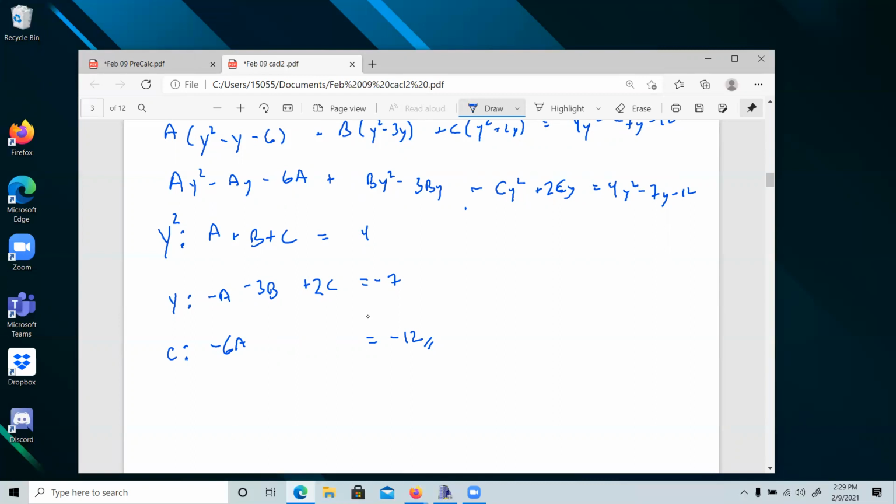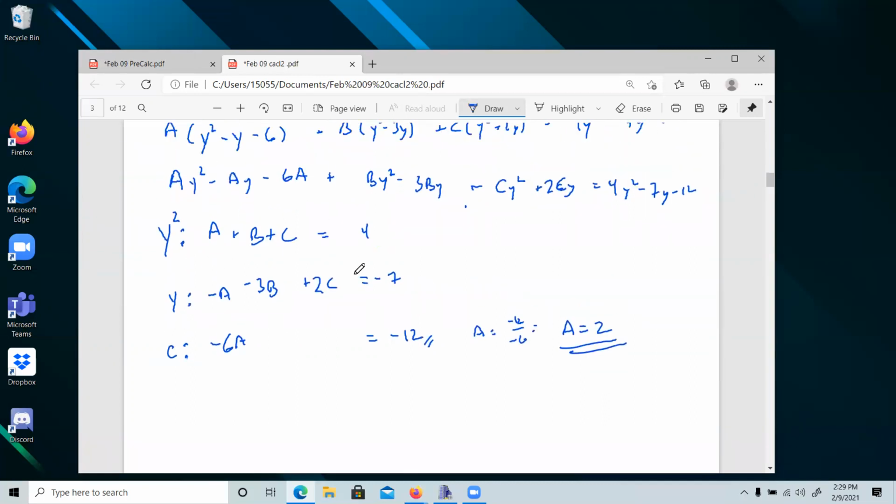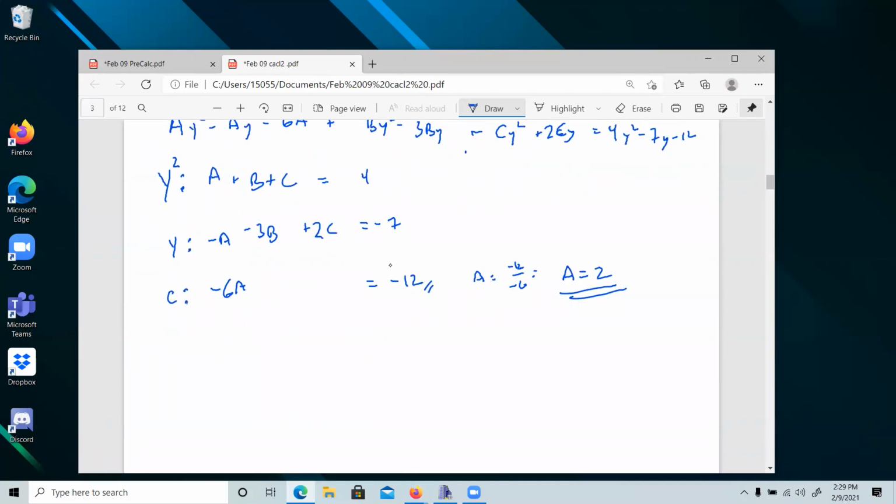So we have, hey, one equation that looks like it only has one variable in it. Why don't we solve that one? So a is equal to negative 12 over negative 6. Hey, a is 2. This is why I put this one on the quiz last year, because once you got this, you didn't even need a calculator. You had 2 plus b plus c is equal to 4, and we had negative 2 minus 3b plus 2c is equal to negative 7. So this is b plus c equals 2. I add 2 over here, and we have negative 3b plus 2c is equal to negative 5.